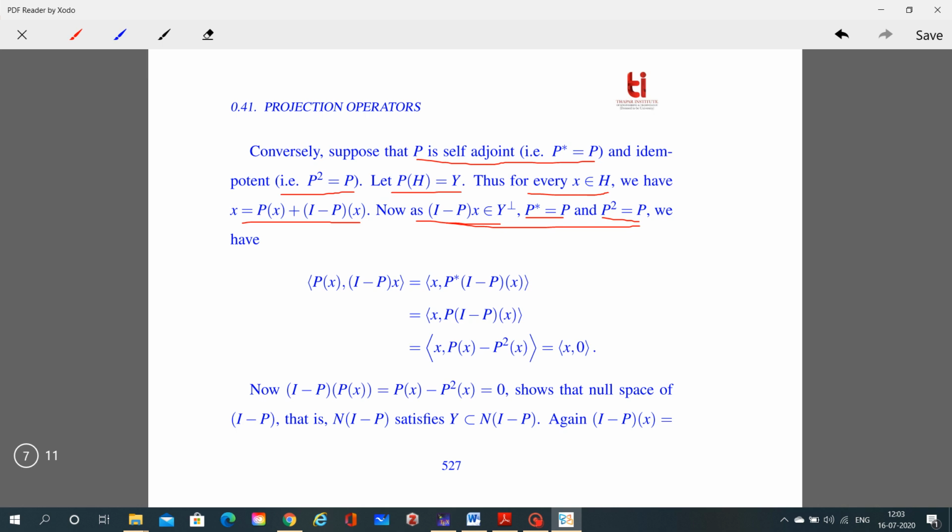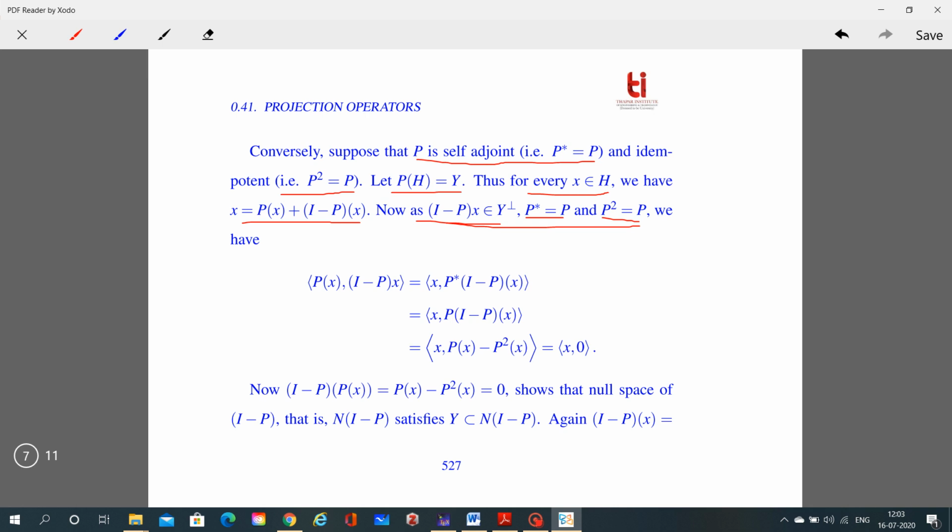So we can consider the inner product of Px comma (I minus P) of x, which is equal to the inner product of x comma P star (I minus P) into x, because P star is equal to P, so this is equal to Px minus P square of x.